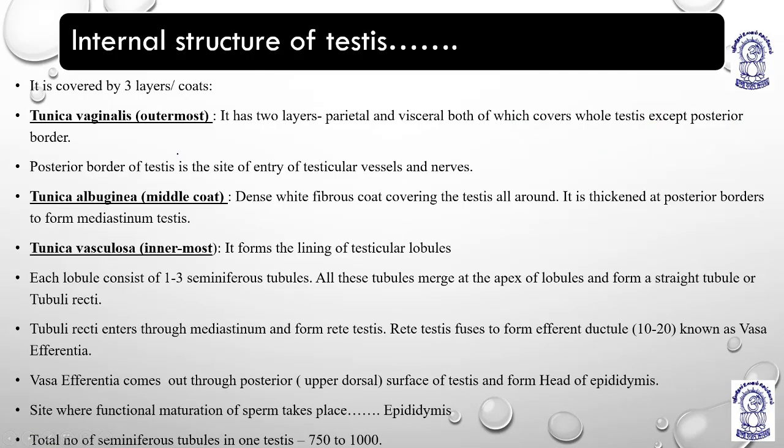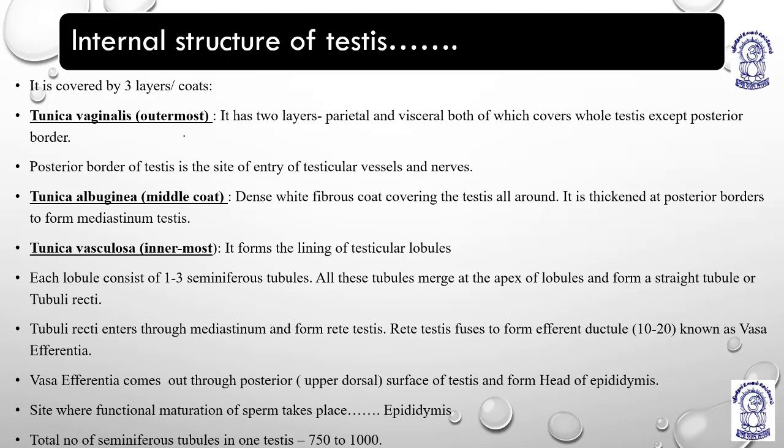Yeah, these are 3 different layers or coats. I have written it for you so that you can just note it down. So first is tunica vaginalis, which is the outermost layer, then tunica albuginea, which is the middle coat, and tunica vasculosa, which is the innermost layer. Tunica vaginalis, the outermost layer, has 2 layers, the parietal layer and the visceral layer, both of which cover the whole testis except the posterior border. Okay, have I made myself clear?